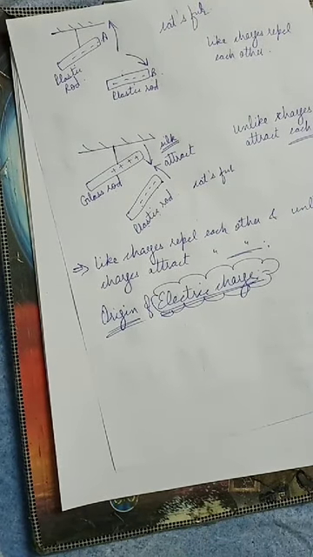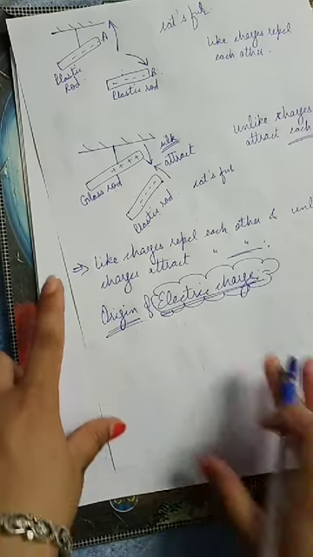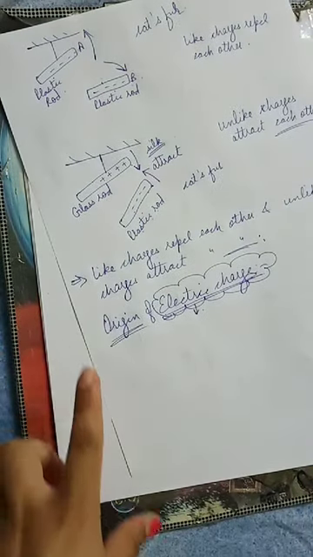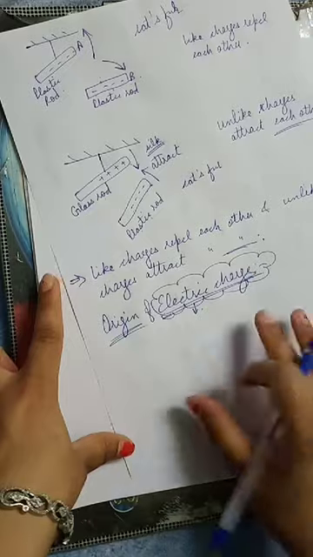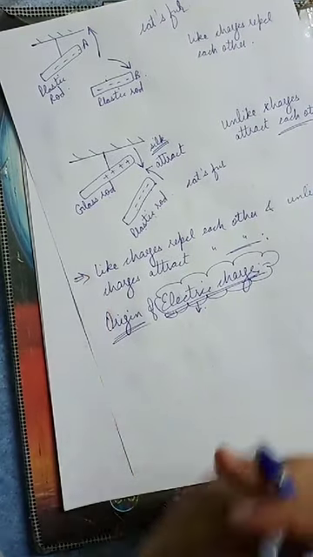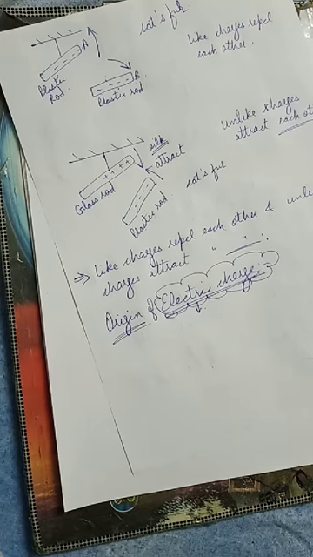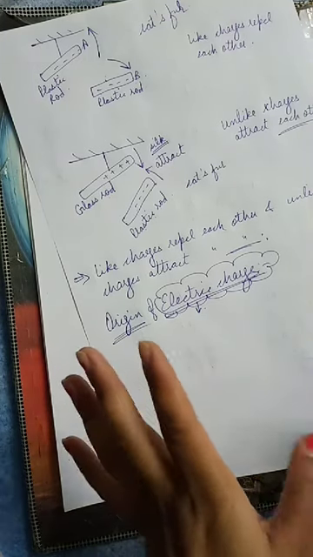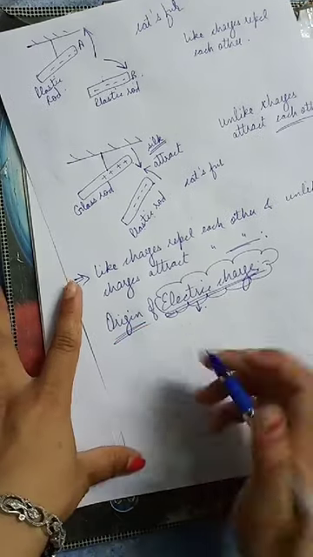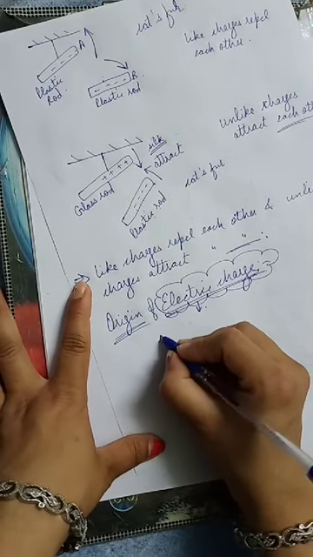What is the meaning of electric charge? After that we will discuss its origin. So electric charge is an intrinsic property of elementary particles like electrons, protons, etc., of which all the objects are made up of.